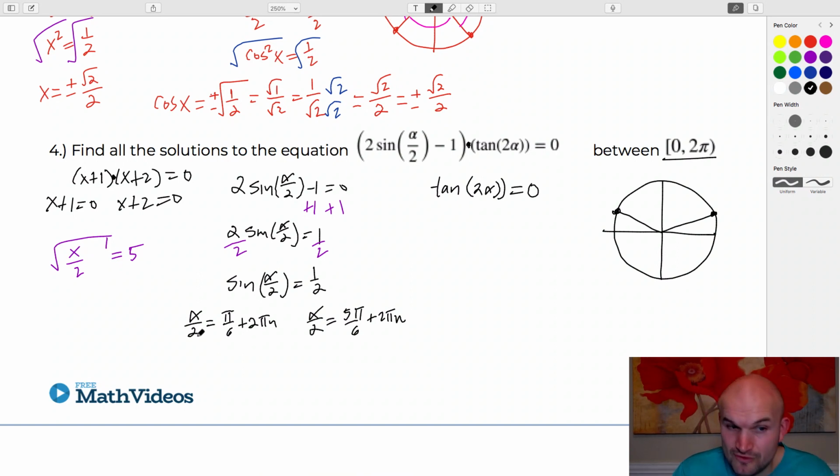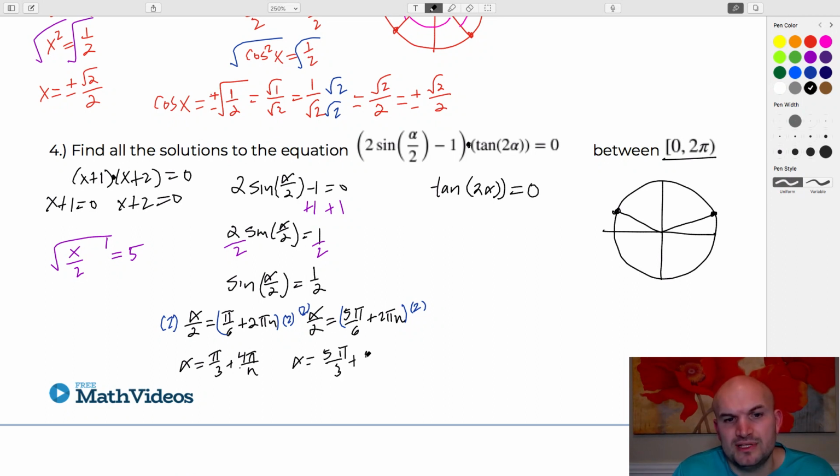Okay, now to solve for alpha, I need to multiply by 2 on both sides, and I need to do that on both equations. So what that looks like now is alpha equals pi over 3 plus 4 pi n, and alpha equals 5 pi over 3 plus 4 pi n. Just make sure you distribute the 2's, right? Sorry about my penmanship being a little rough there.